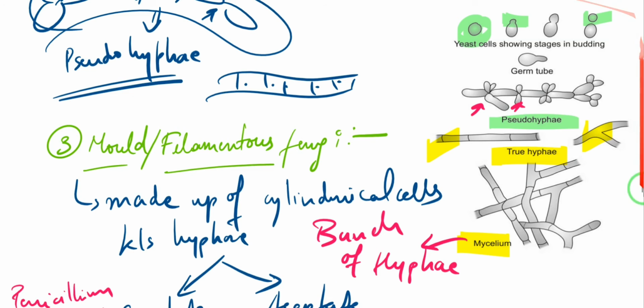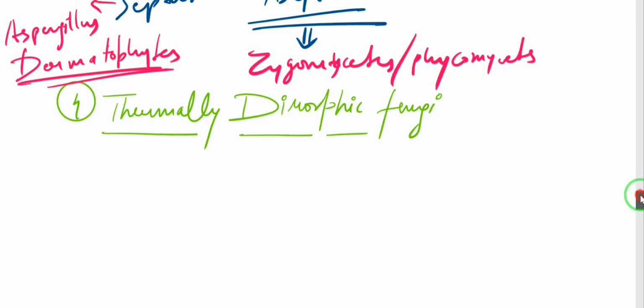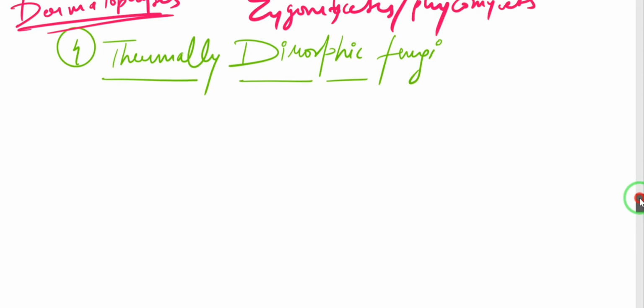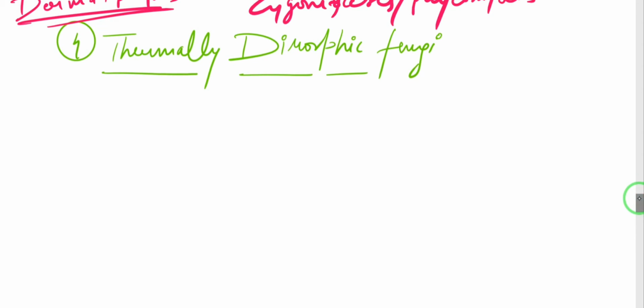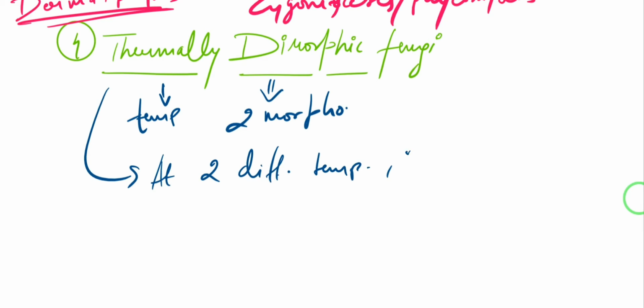Okay, so now the fourth morphological form that we see in case of fungi are thermally dimorphic fungi. So what are thermally dimorphic fungi? Thermally means temperature, something to do with temperature. Dimorphic refers to morphology. So what do we mean by this? That at two different temperatures, two different morphological forms are seen.